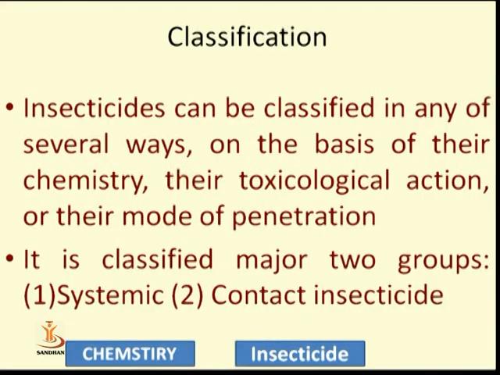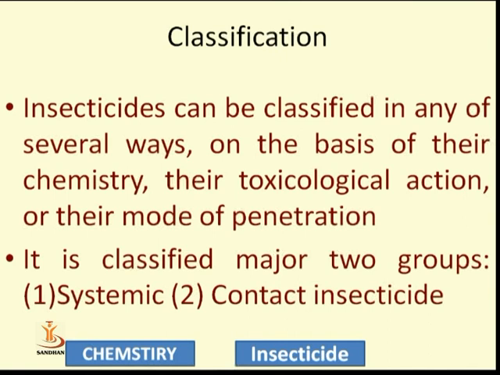Classify this compound on the basis of their chemistry. We can also think about how they can be toxic, how they can be poisonous for the insects. We can classify the insecticide on the basis of three things. First, on the basis of their chemistry, second, on the basis of their toxicological action, and third, on the mode of penetration.